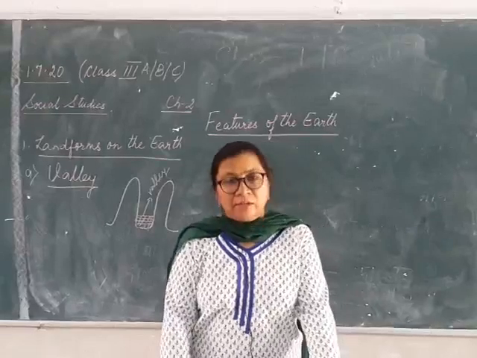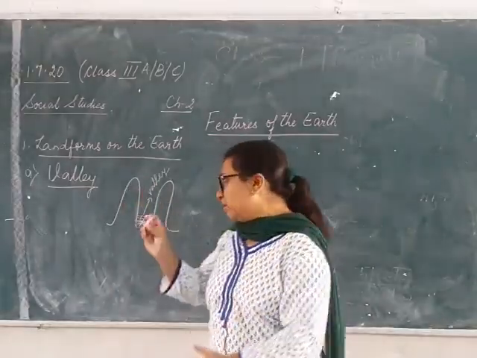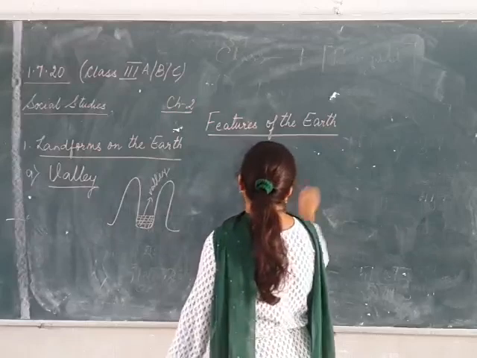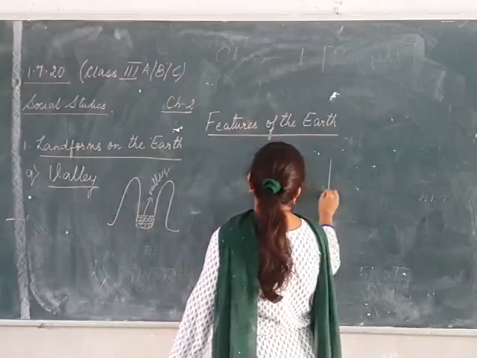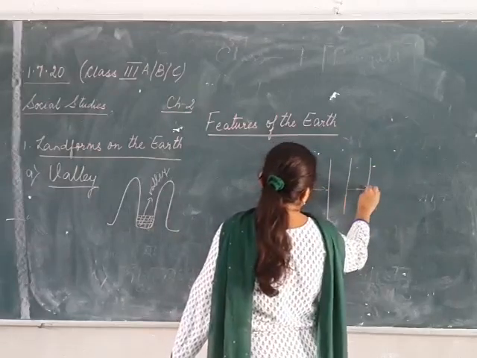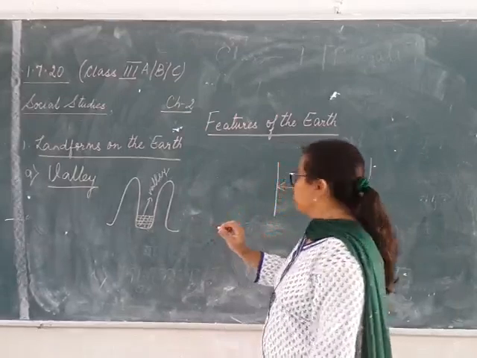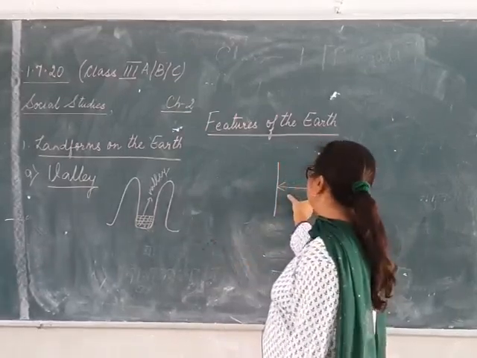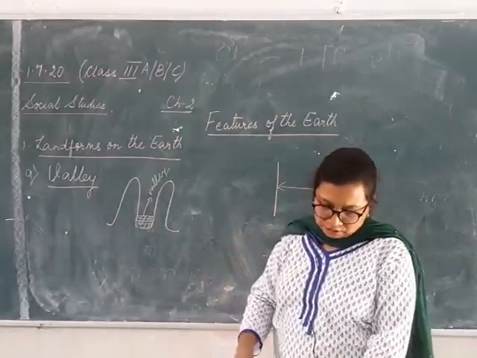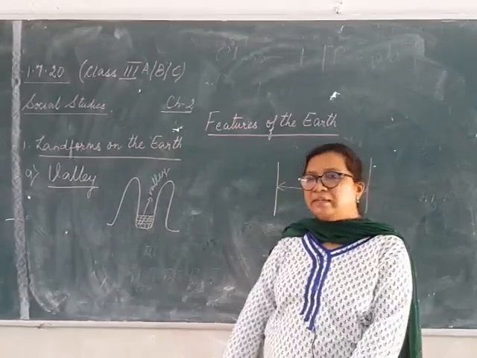So the valleys which are very narrow, like in narrow, I can tell you that there are two words. One is broad, that is, this area is big, and again if I say this area is small, that means it is narrow. So broad means a little big in size and narrow means small in size. So the narrow deep valleys are called canyons.